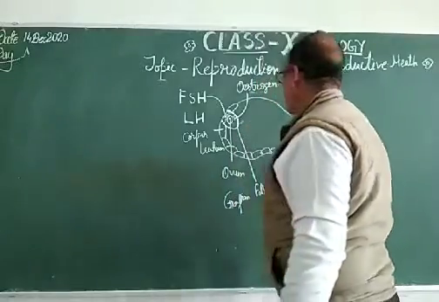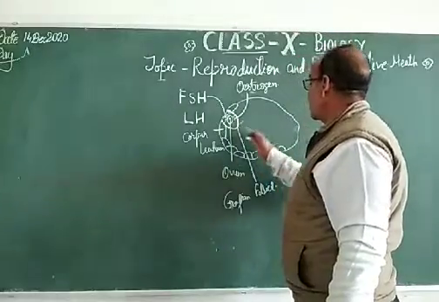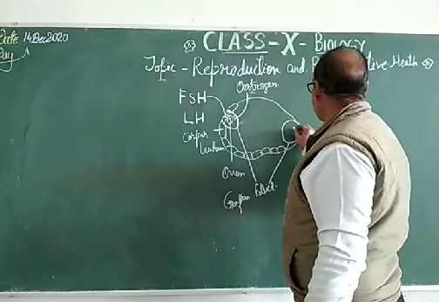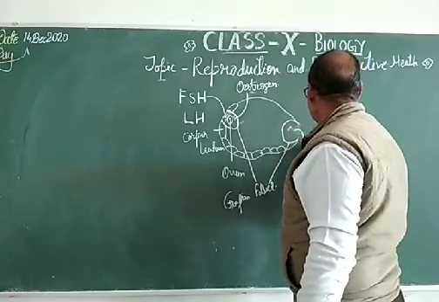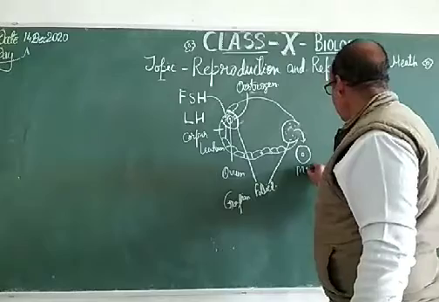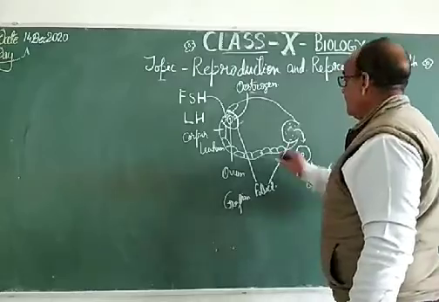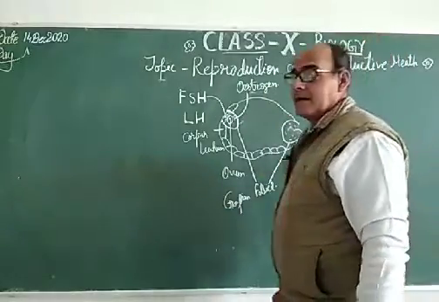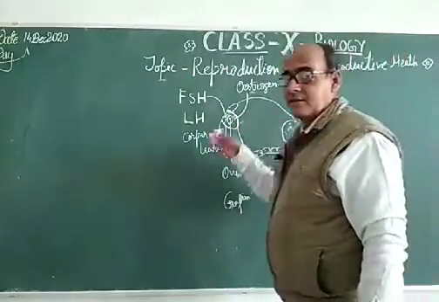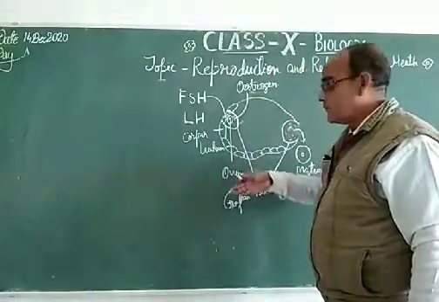Dear students, when this Graafian follicle and the ovum get mature, the Graafian follicle breaks, and it triggers the release of the mature ovum. This is the mature ovum. These hormones are maintained: FSH initiates the formation of the follicle, which is followed by the secretion of estrogen and the formation of the ovum.